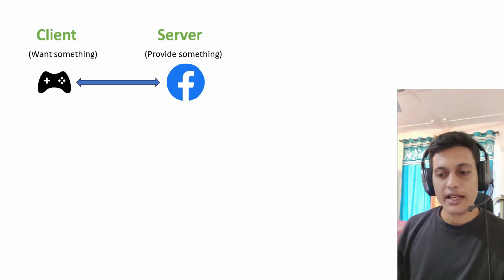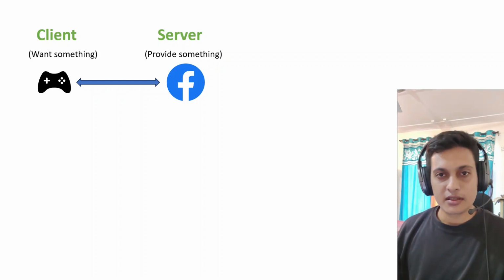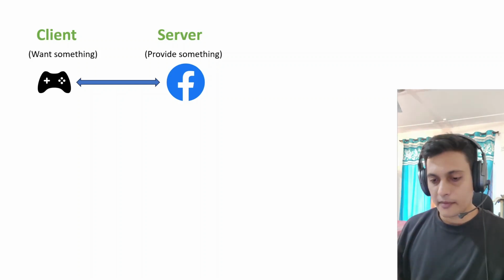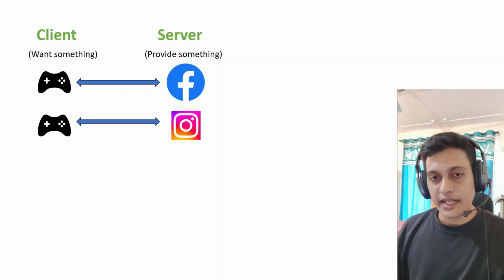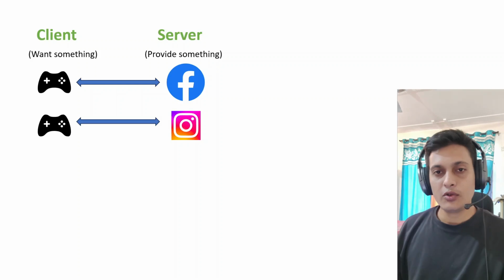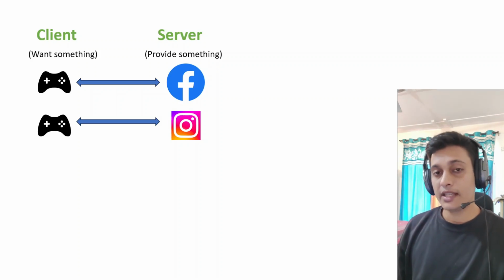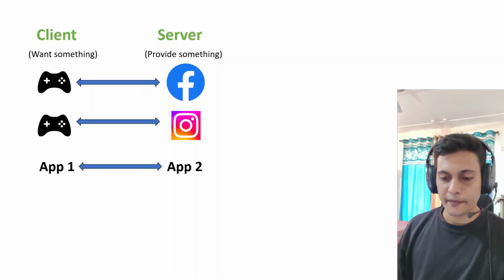See, the server is that entity which is there to provide something, and the client is the one who is doing the action, who wants something. Again, with the same game in which I created the high score, if I wanted to post that high score to Instagram, then Instagram is the server and that game is the client.